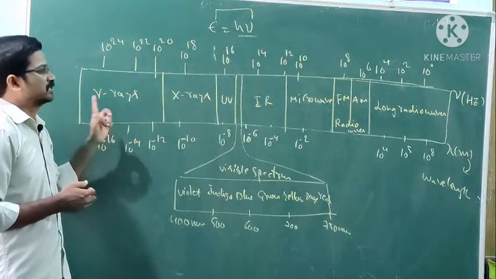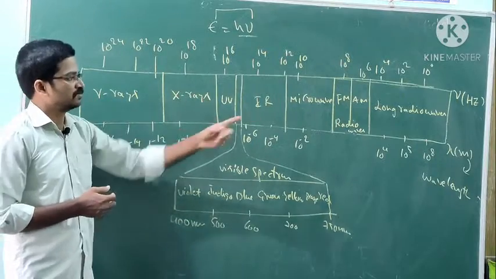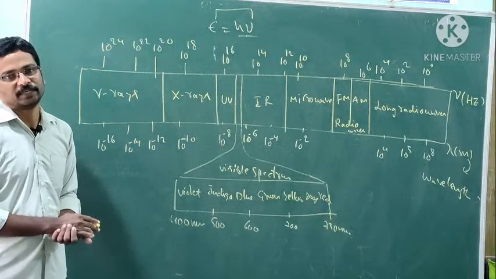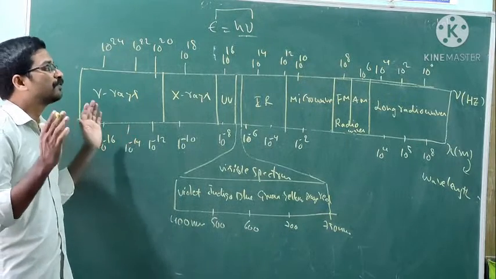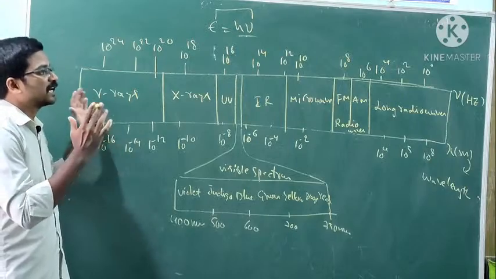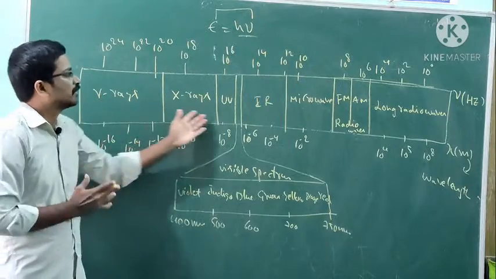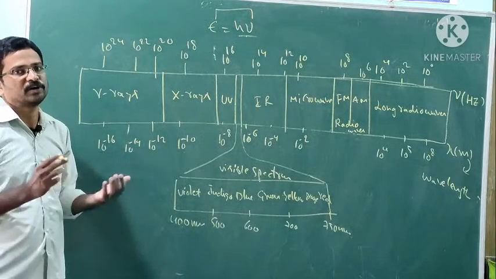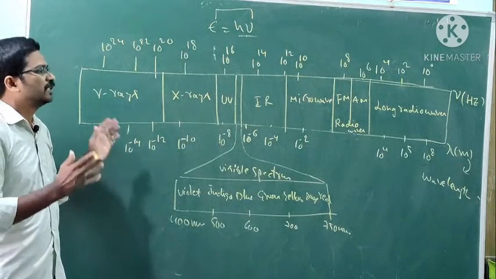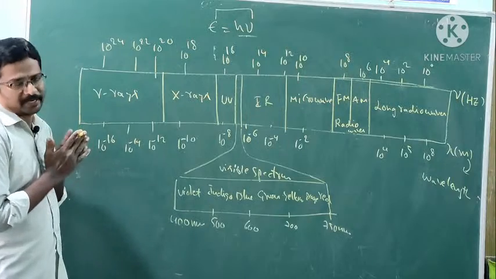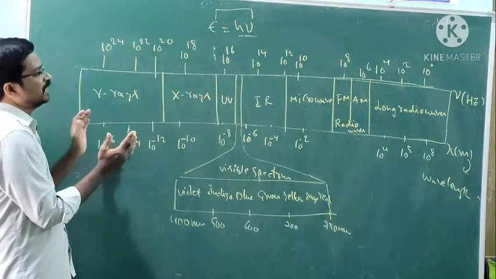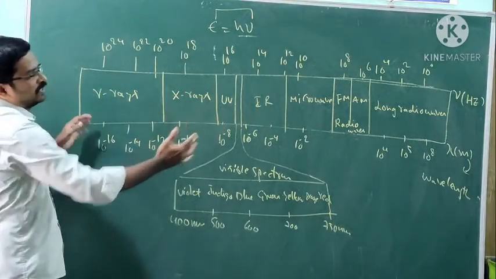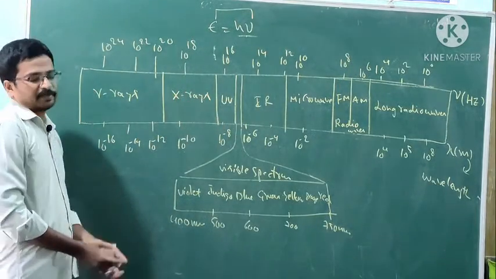Okay, energetic radiations: this one, compared to this one and this one. This is known as the electromagnetic spectrum. When different types of electromagnetic radiations come together, we call it the electromagnetic spectrum. That is how the electromagnetic spectrum is built: the whole of these different types of electromagnetic radiation together is known as the electromagnetic spectrum.